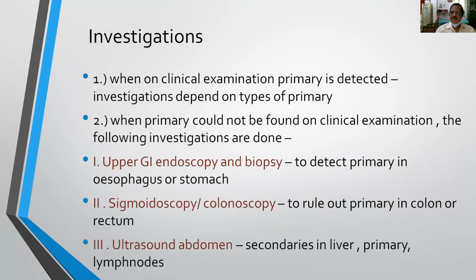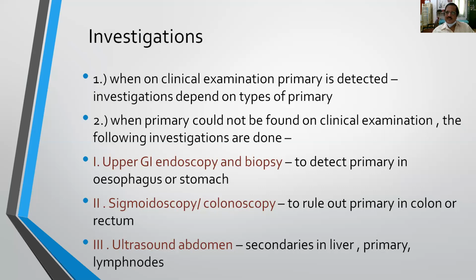And coming to the investigations, all these investigations are to detect the primary. So when on clinical examination the primary is detected, investigations depend on the type of the primary. When the primary could not be found on clinical examination, then what investigations do you have to do? The first and foremost investigation is upper GI endoscopy and biopsy to detect a primary in the esophagus or stomach.